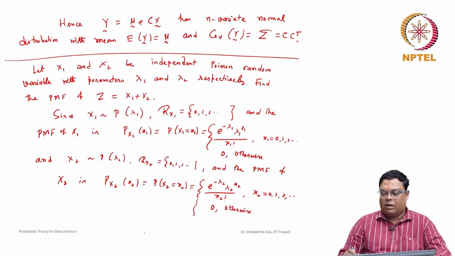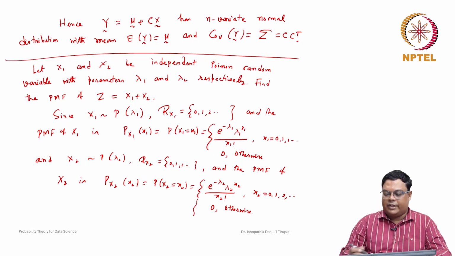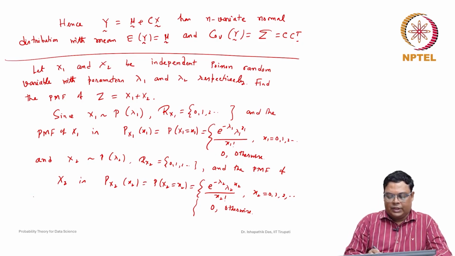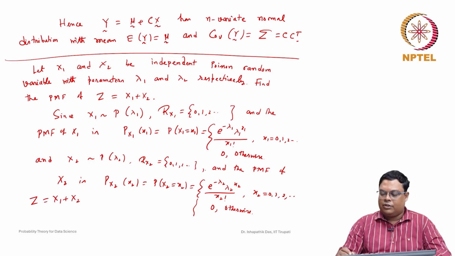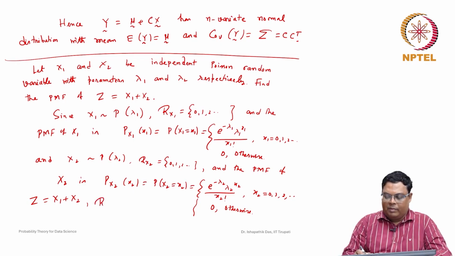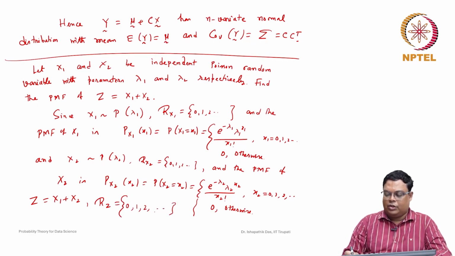Now what will be the range of z? So z is x1 plus x2. First we have to understand that the minimum values of x1 and x2 can be 0, and they can be 1, 2, any value. So the range of z is also 0, 1, 2.